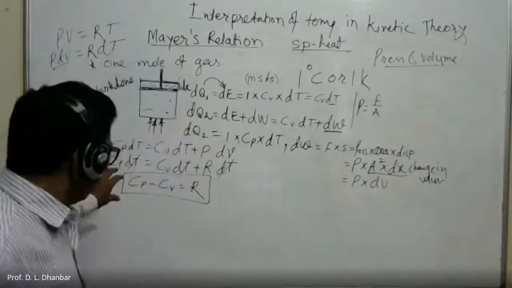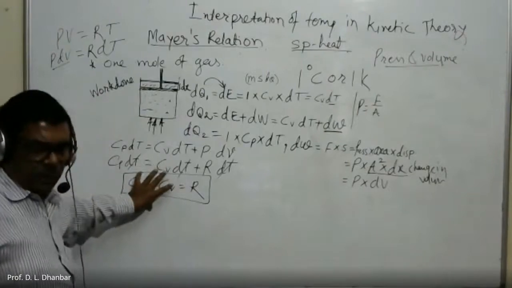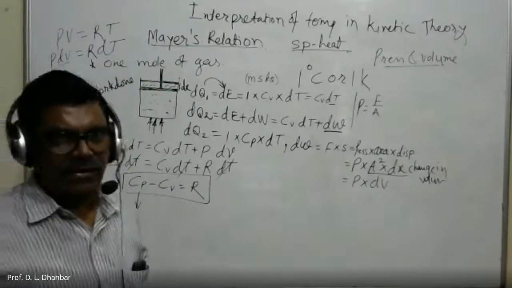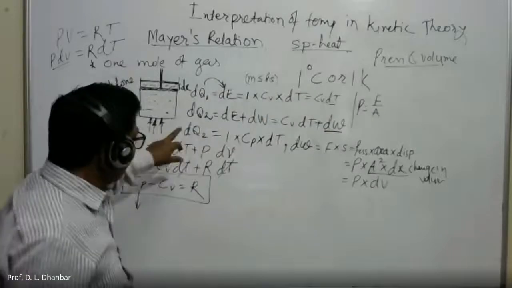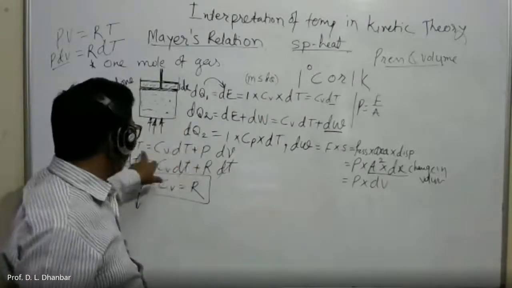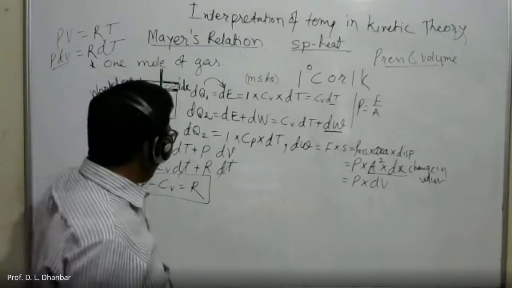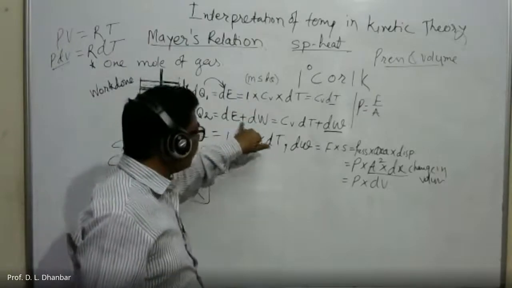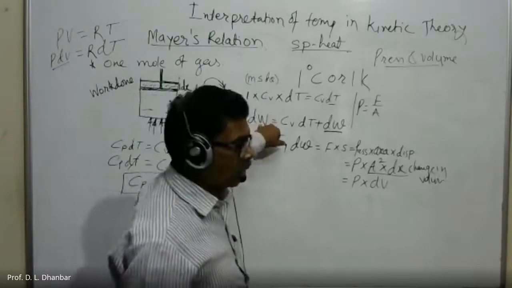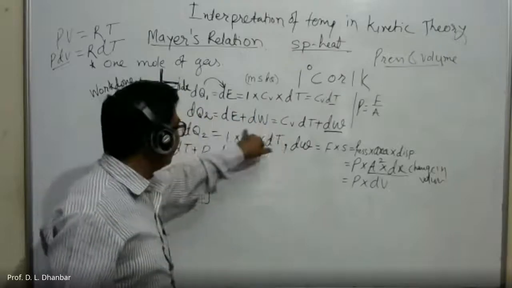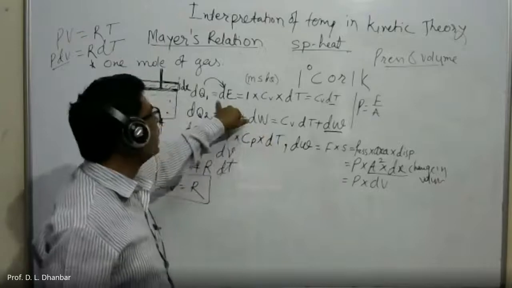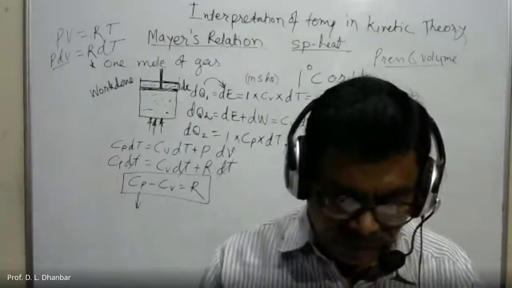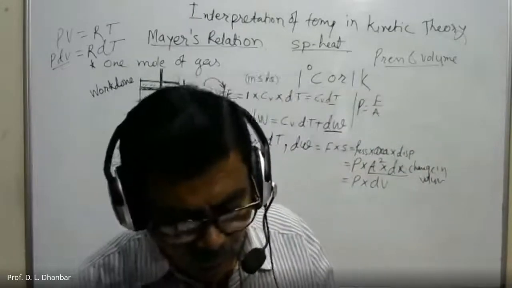So here you can see this difference is positive because Cp is always greater than Cv. Because here you can see this specific heat at constant pressure, when we impart the heat energy, it has been utilized in two ways, means to increase the internal energy as well as to do the external work, to move the piston. So that's why Cp dT is always greater than Cv dT. Okay, so the specific heat at constant pressure is always greater than the specific heat at constant volume.